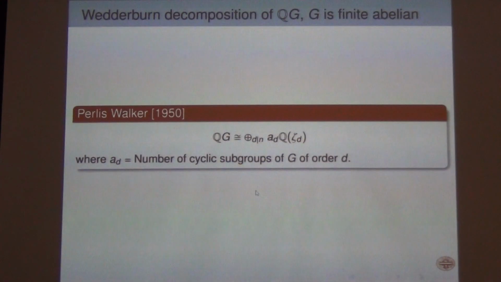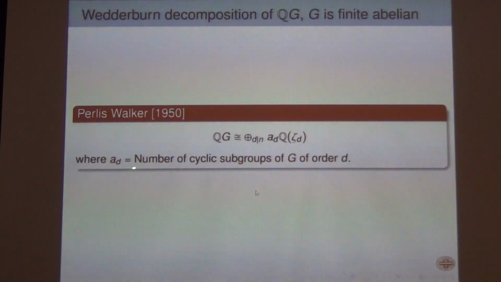Moving from cyclic to abelian, Perlis and Walker in 1950 gave this decomposition: if you have an abelian group of order n, then this decomposition can be given precisely from the cyclic subgroups of G. If you have the knowledge of cyclic subgroups of G, then you can write down this decomposition.